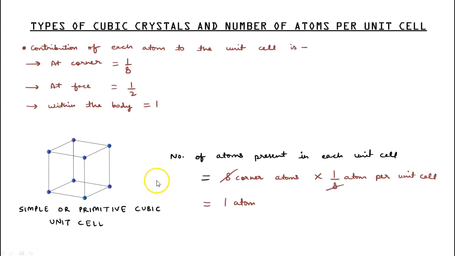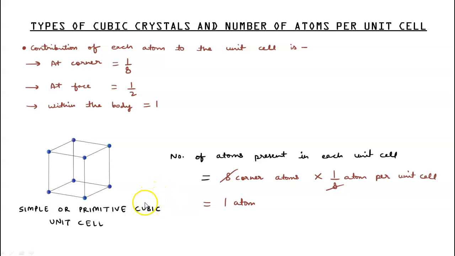Now we have types of cubic crystals and the number of atoms per unit cell. First of all, we write the contribution of each atom to the unit cell. For a corner, we consider the contribution of 1 by 8, because the atom at each corner is shared by 8 adjacent cubes. So the contribution to one unit cell is only 1 by 8.